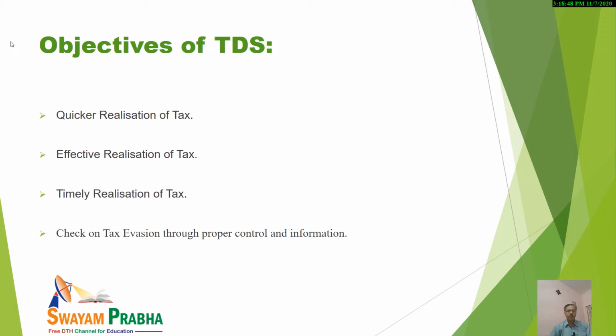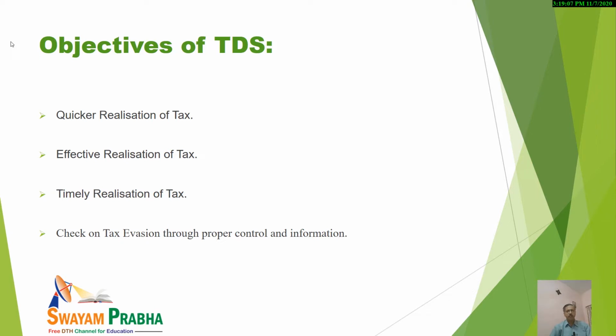So it is necessary that tax is collected, the amount of tax is realized by the government at the earliest. It is one of the ways to realize the amount of tax quickly, without any delay.